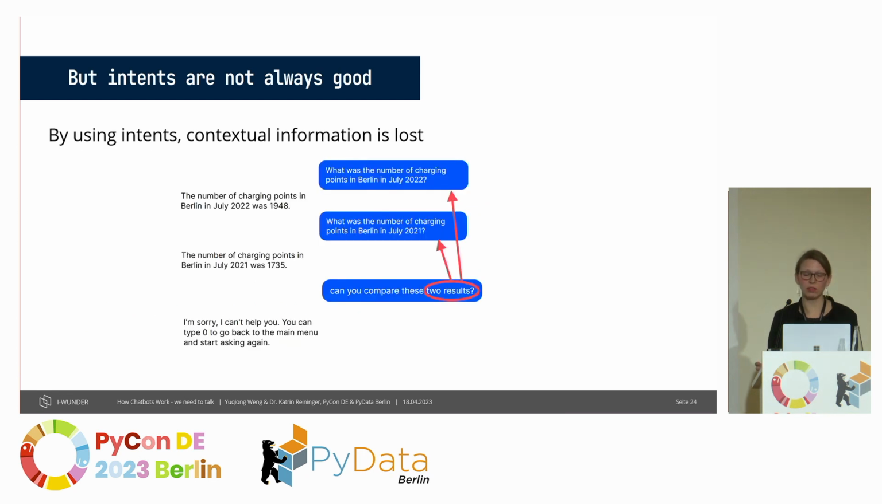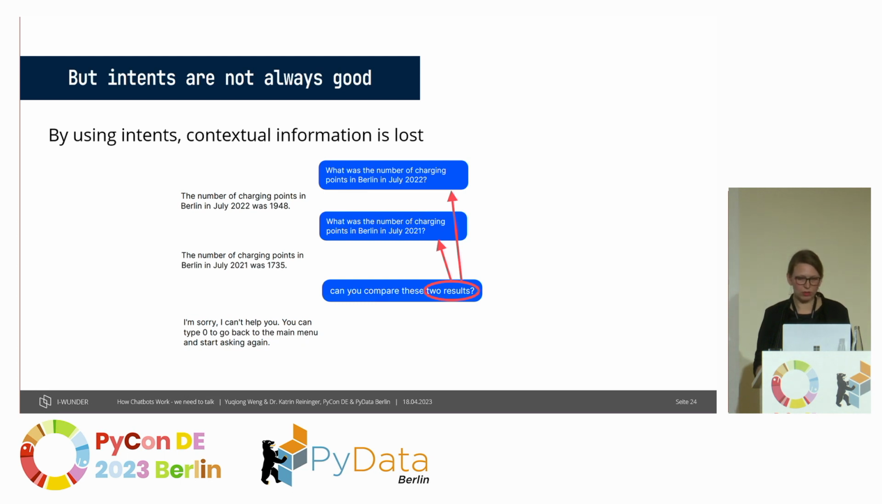Another thing with intents is that you lose contextual information. In this conversation here, the user asks two times about the number of charging points in Berlin at two different dates, which is easy to answer. But the chatbot then fails afterwards when it gets asked to compare the two results, because it does not know about the context of the last question.